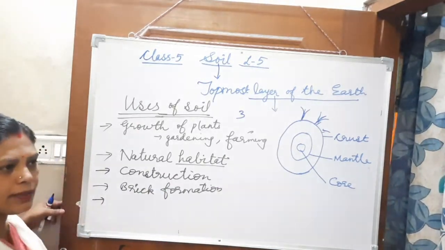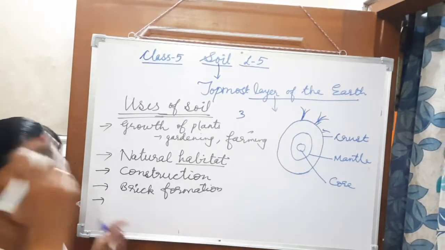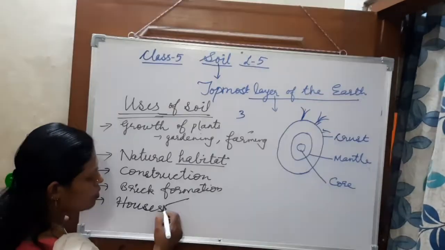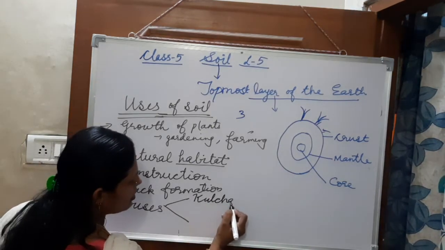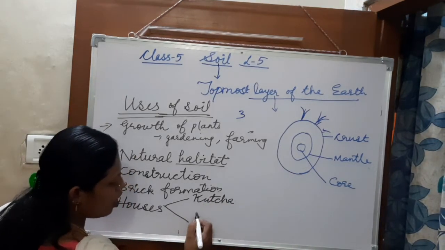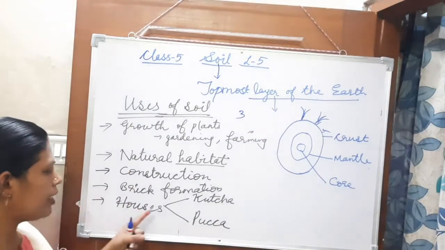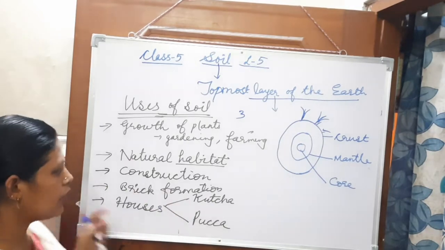And then what else? Soil is used for houses. For making houses, whether it is a kacha house, which you learned in the small classes, right? Kacha house, or even the pakka house. Both the houses need the soil. Understood? These all are the uses of the soil.